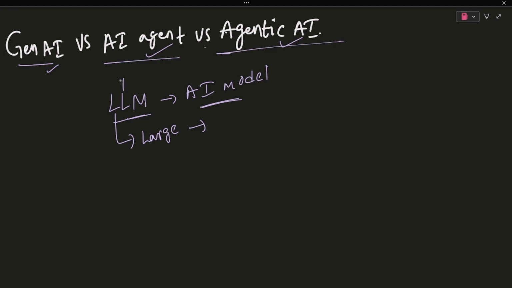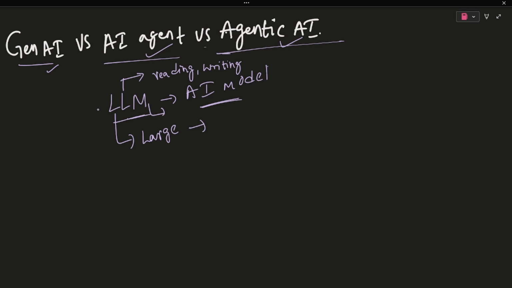After that, L stands for language. It's all about processing and understanding natural, human-like language, like reading, writing, summarizing, and translating, etc. Here, M stands for model. It's a mathematical representation learned from data, allowing the AI to make predictions about the text.